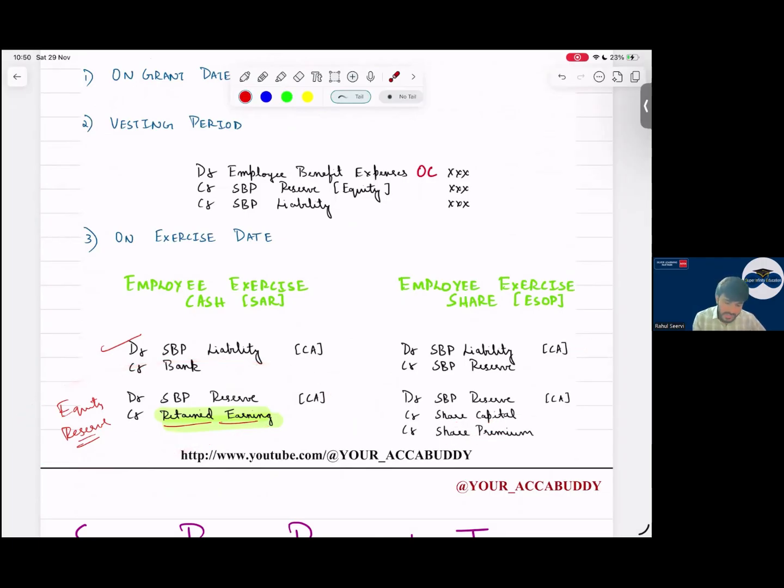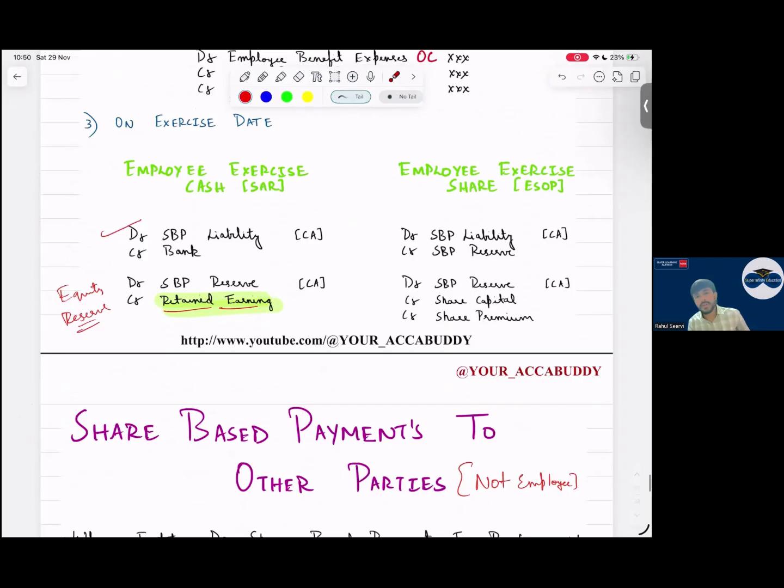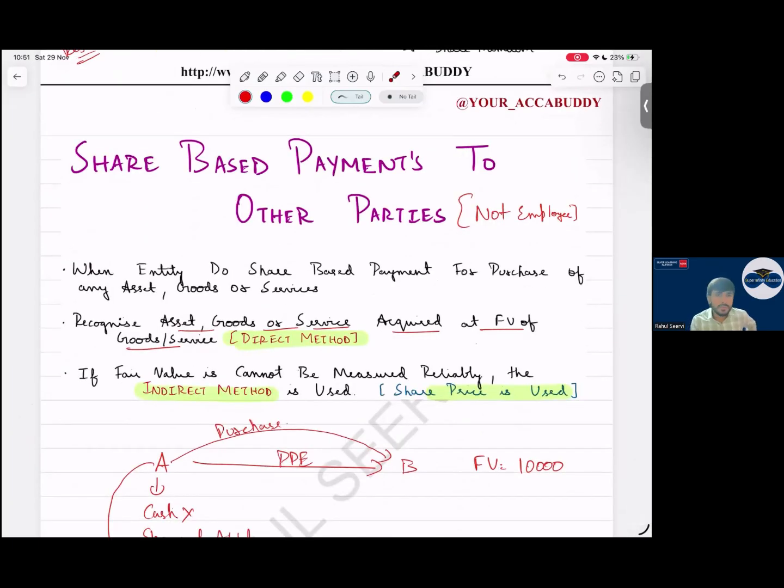Then coming to share-based payment to other parties. When entities do share-based payment for the purchase of any asset, goods or service, recognize the asset, goods or service acquired at the fair value of the goods or service. That is the direct method.